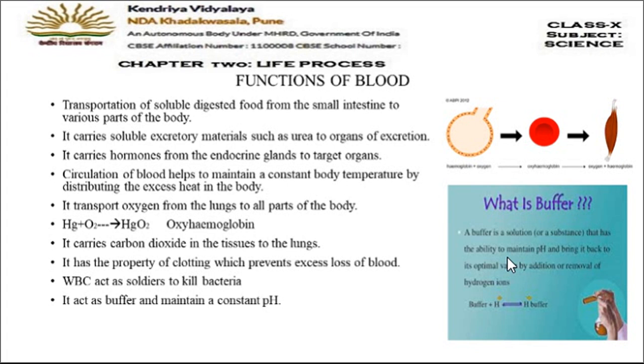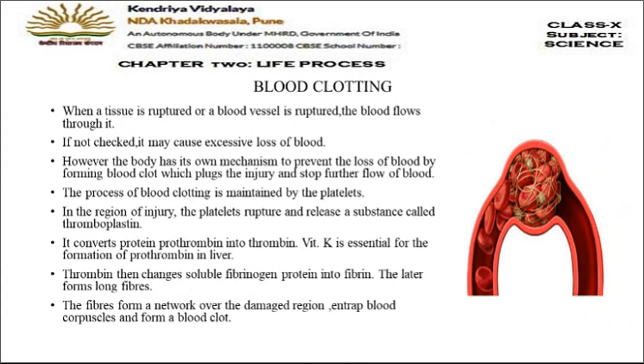If there is excess H plus ions due to which the body medium becomes acidic, so blood will remove the excess of H plus ions. And if there are less H plus ions, then blood will donate some H plus ions to the body so that the pH level remains constant. Okay. Now let's move on to the next slide and see what is blood clotting.